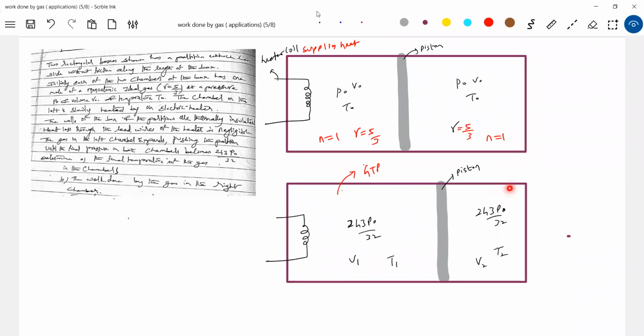Now, what about the gas in the right part? Non-conducting piston, non-conducting cylinder. The cylinder is also insulated. Now, what can this process be? You must answer this.